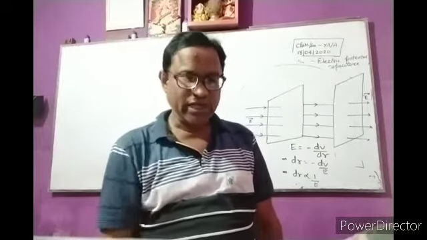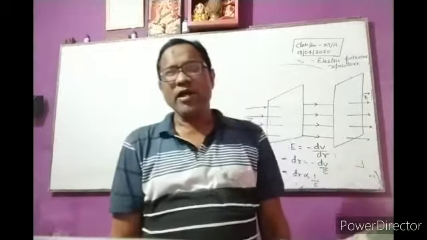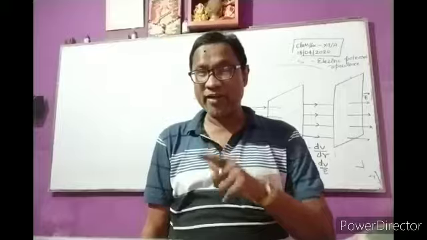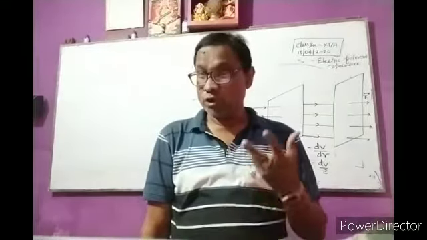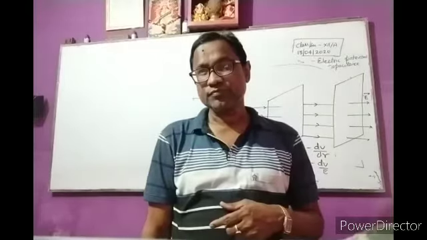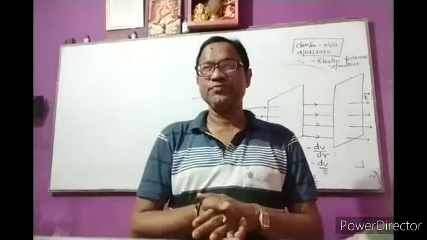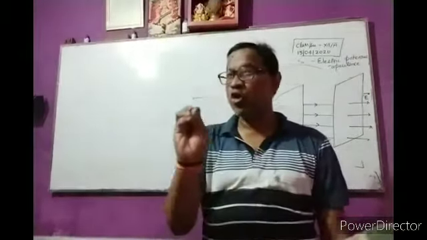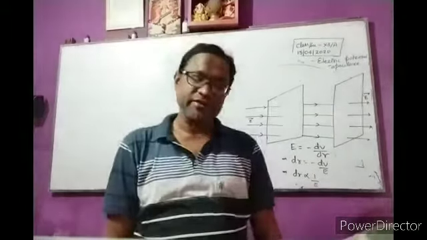Next topic is conductors and insulators and the behavior of conductors in an electrostatic field. We know that those substances which allow easy flow of charge are called conductors.